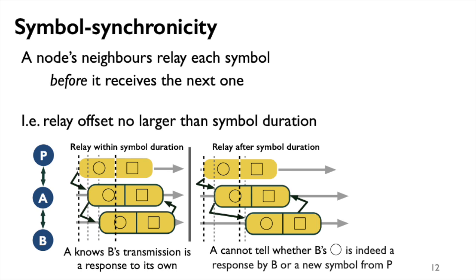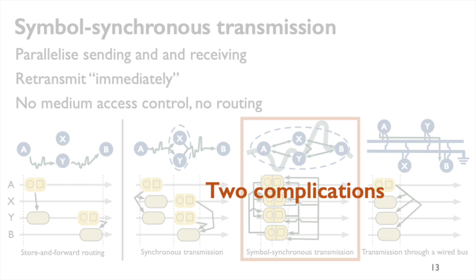We refer to this timing constraint as symbol synchronicity. Intuitively, in a symbol synchronous bus, symbols propagate through the mesh like a rapidly moving wave, while symbol synchronicity makes sure nodes latch onto the right wavefront. We shed some light on this principle during our demo later today. Alright, that's how we tackle the first complication in our parallelization exercise. Let's get on to the second.